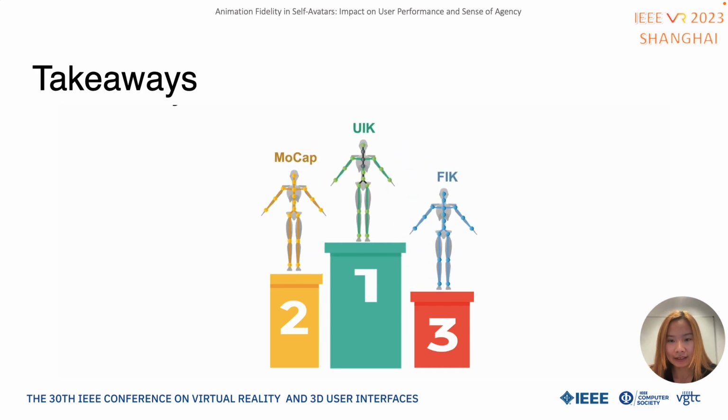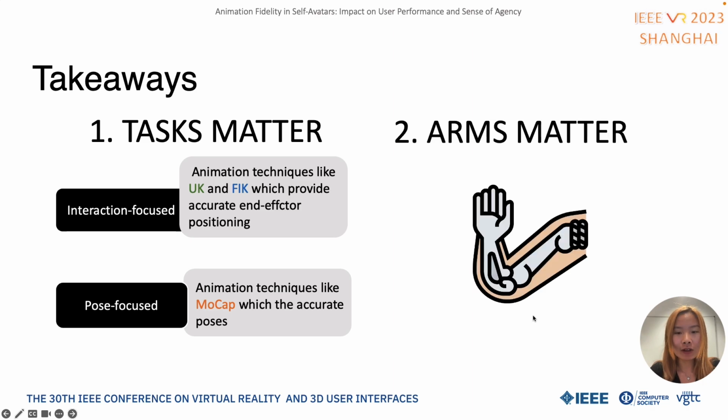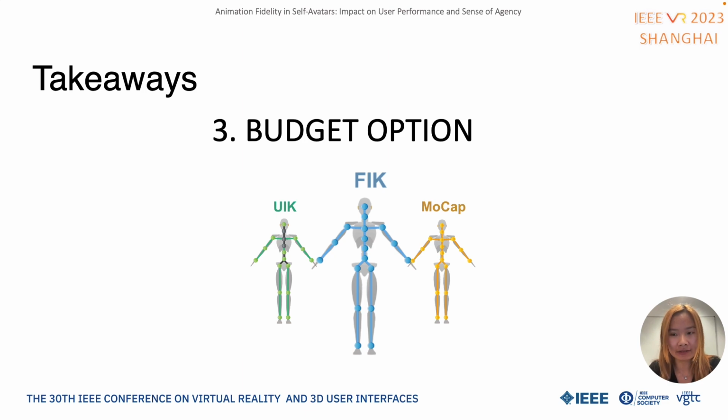So, at the end of the day, who is the best one? Actually, there is no absolute winner. Task matters. For interaction-focused tasks, IK solvers have better performance because of their accurate and effective positioning and responsiveness. For pose-focused tasks, mocap wins since it has accurate poses. We also believe arms matter. High-quality arm animations are more necessary than legs, since users notice more arm errors. If you have a limited budget for devices, we would recommend using FIK, since it has relatively low cost, but performs well both subjectively and objectively.